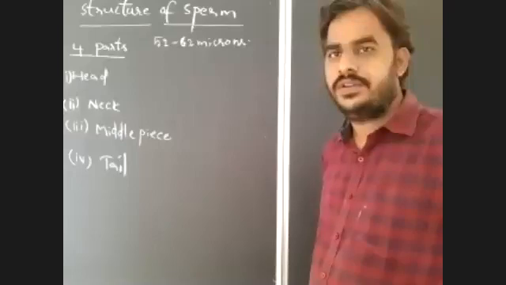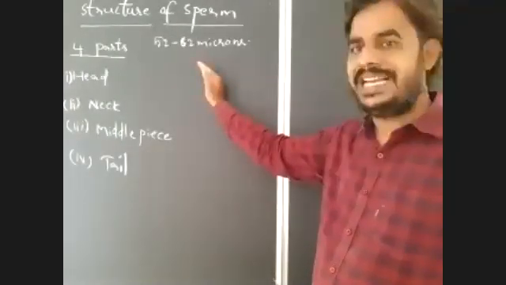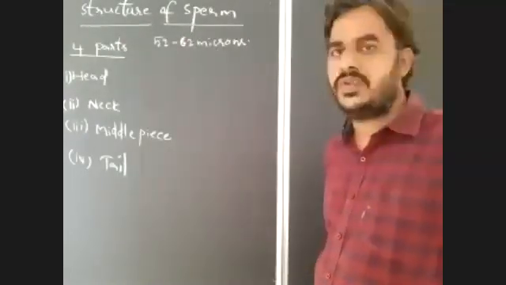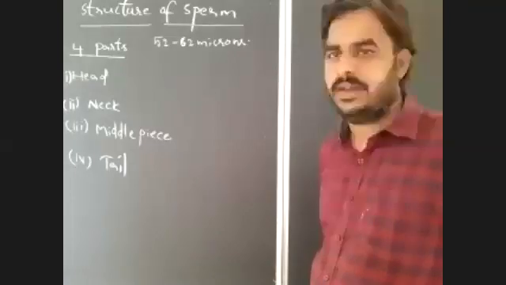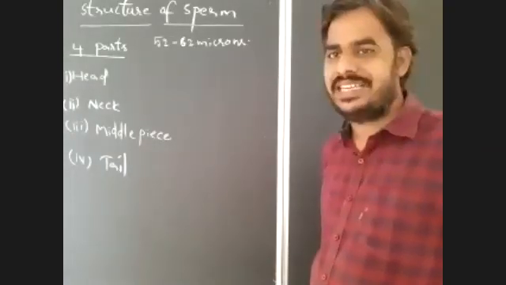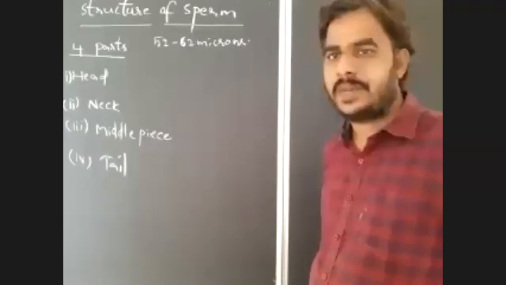Observe, we are discussing the structure of human sperm, that is the male gamete. The human sperm is about 52 to 62 microns in length. As I already gave you, sperm is singular, spermatozoa is plural.